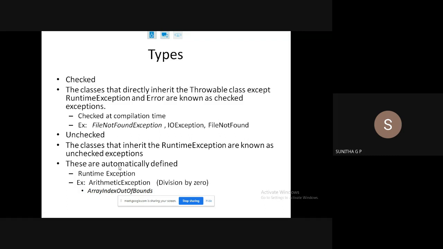If I run a program where I have declared an array of size 10 and I try to access the 12th element, an exception occurs and the program is not able to complete execution, so it will give me an error. Whereas if a file is not found, the program is not compiled at all and it will show you an error right there. That is why we call it a compile time exception.